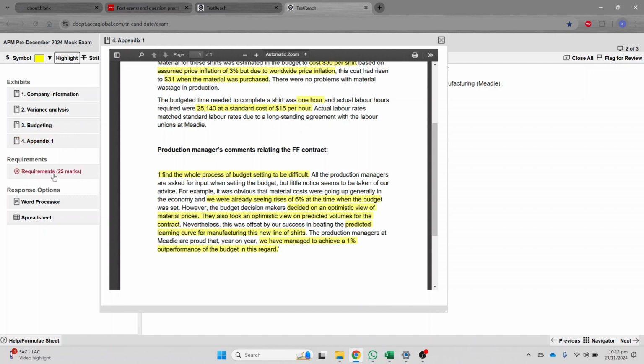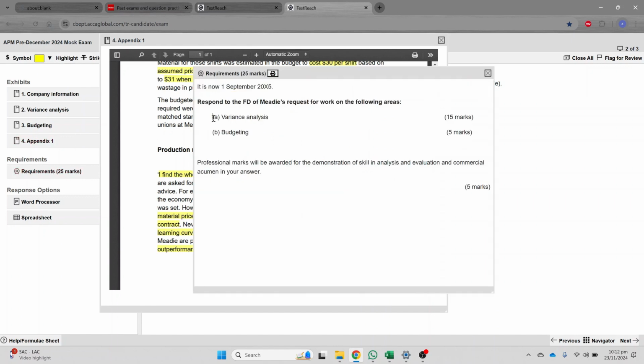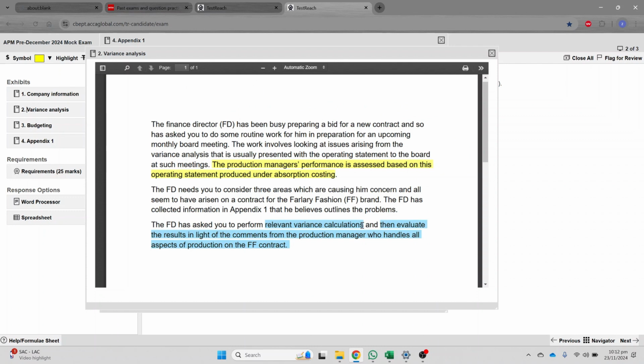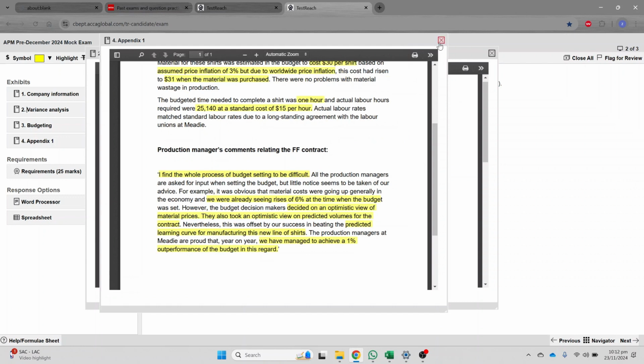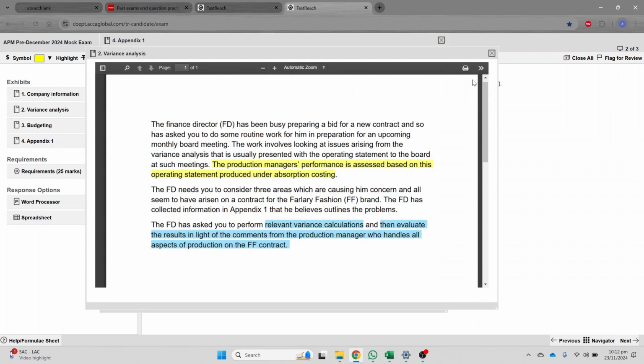So what we are supposed to do in this question is start with the variance analysis, that is 15 marks. And the question is saying relevant variance calculation. So whatever calculations you believe are relevant to this question, you are supposed to calculate, right? To a certain extent, it's a difficult part because the examiner is not telling you exactly what to do. And to be honest, for those who are attempting APM, it's highly unlikely that they can still recall all those variances which they studied in the performance management paper or in the F5 paper previously.